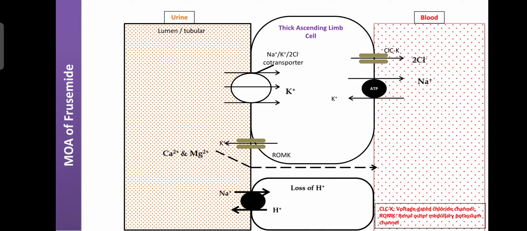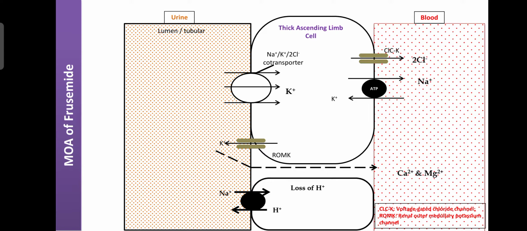Here also, calcium and magnesium can be reabsorbed into the blood through the interstitial space between the cells. So like that, from the lumen or tubules of the nephrons, electrolytes like sodium, chloride, calcium, and magnesium, along with water, are reabsorbed and go back to the circulation.